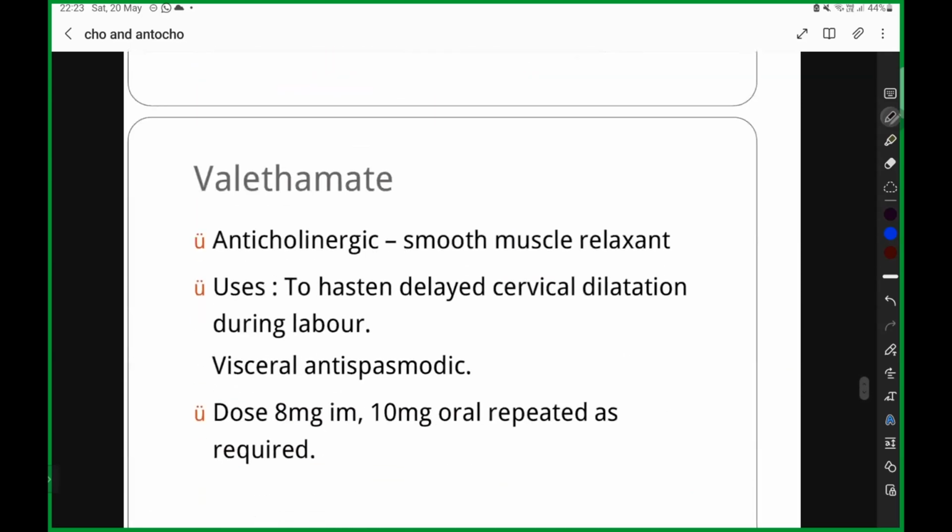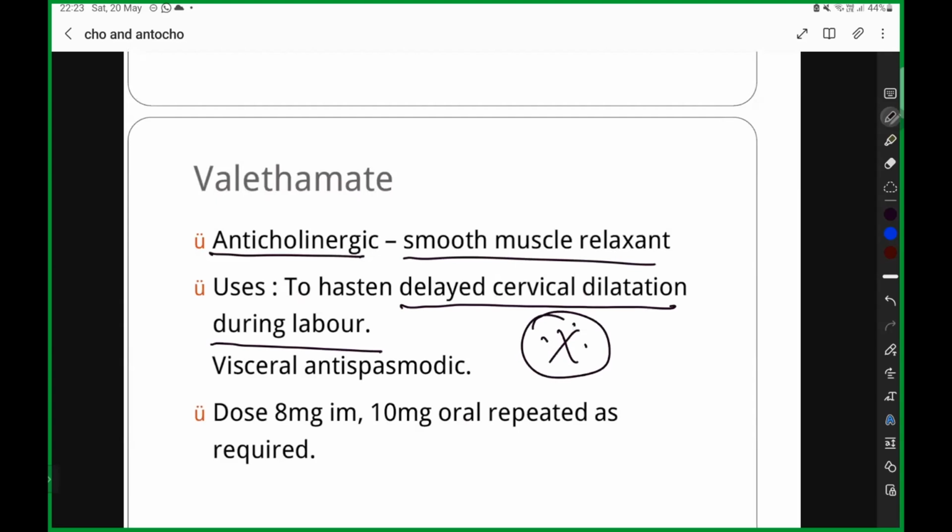Then you have this valethamate. Valethamate is an anticholinergic, smooth muscle relaxant, and it is going to hasten the delayed cervical dilatation during labor. So this is an important drug in your OG.